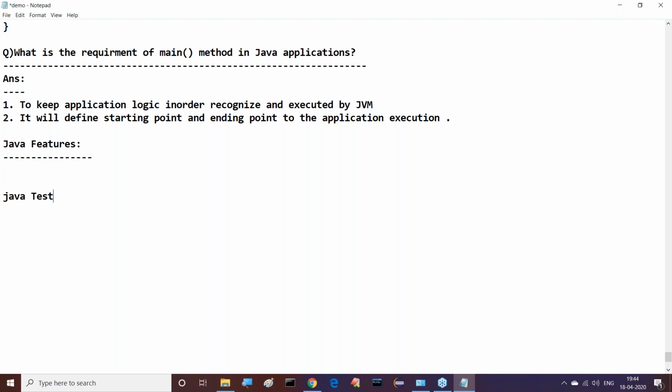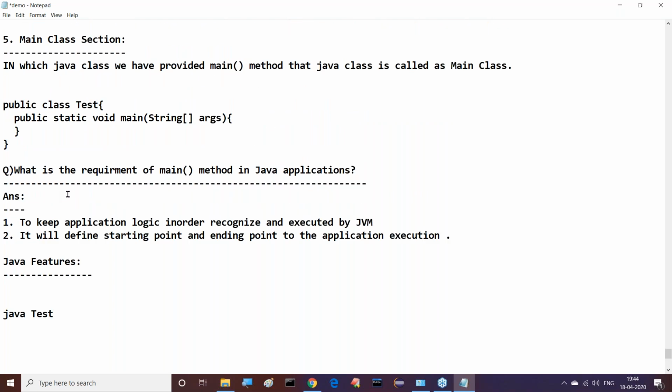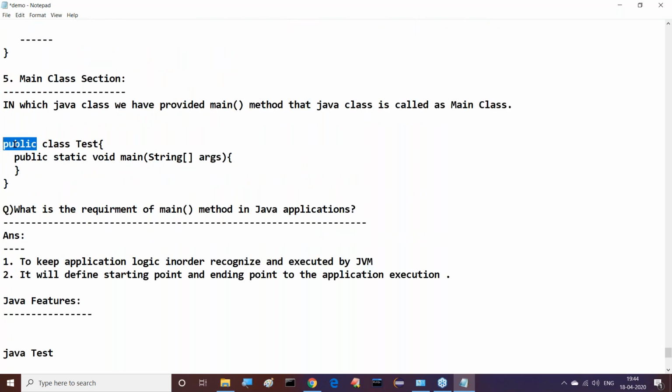What is this public, in the sense of scope? No need to think about it now; in the future, I will discuss it. Public means this class is available throughout our application, and this method is also available throughout our application. That's the meaning here.